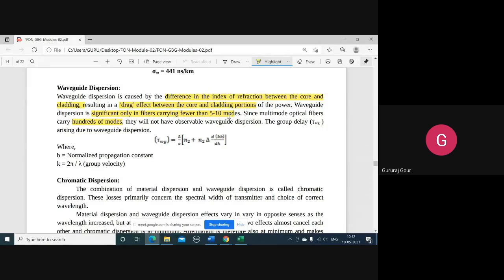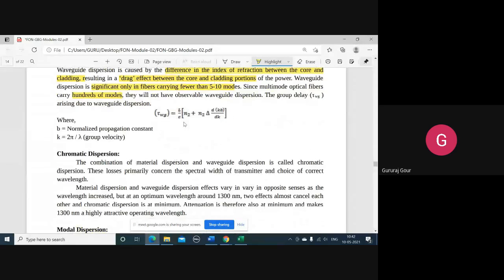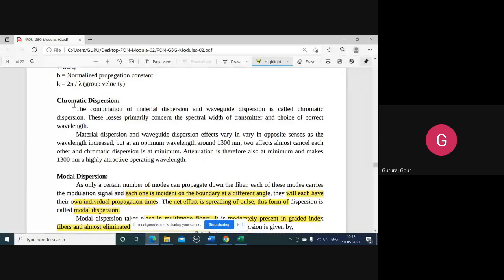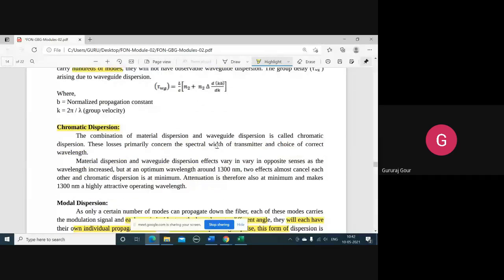If the number of modes it is supporting increases, for example to hundreds or thousands, then its effect will be reduced. Again, this is given by this formula, you just note it down. So chromatic dispersion is nothing but a combination of both material and waveguide dispersion.